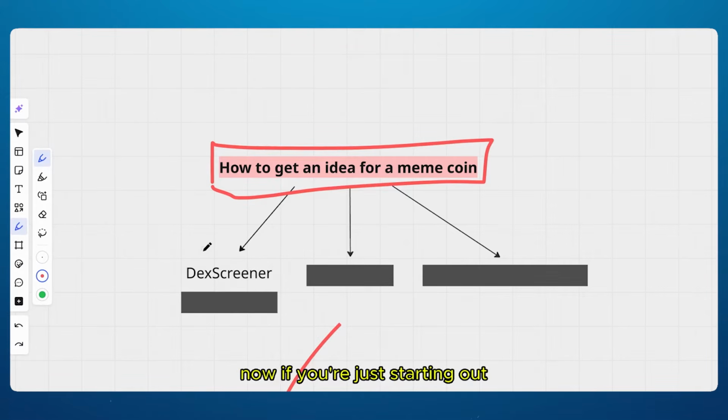Now, if you're just starting out, this method might be a bit complicated because you don't know for sure yet what works and what doesn't. So I would only really recommend this if you already have experience in launching meme coins.